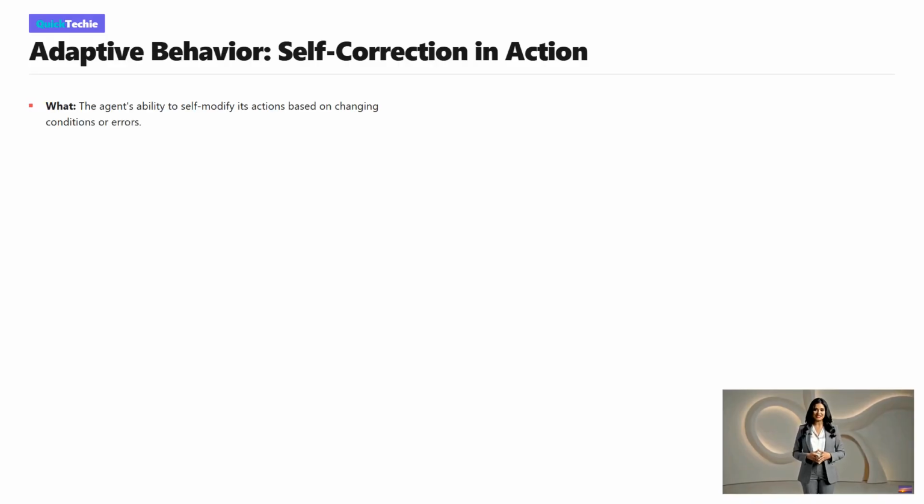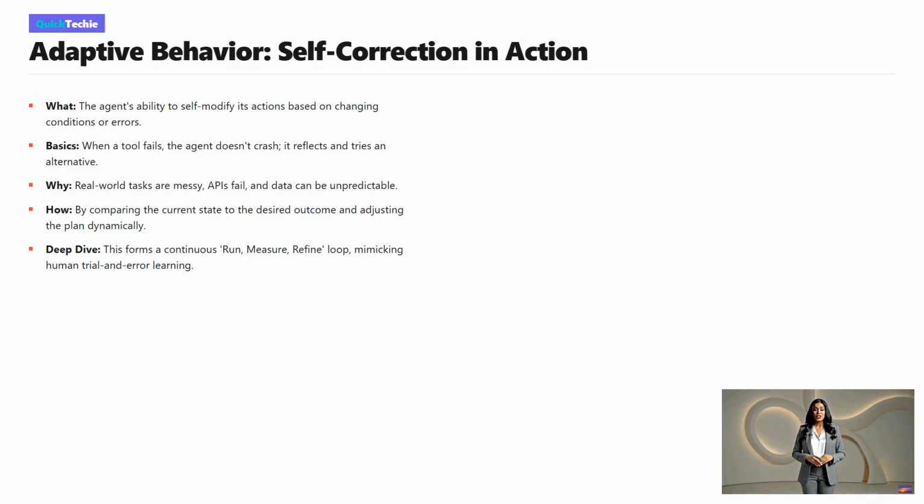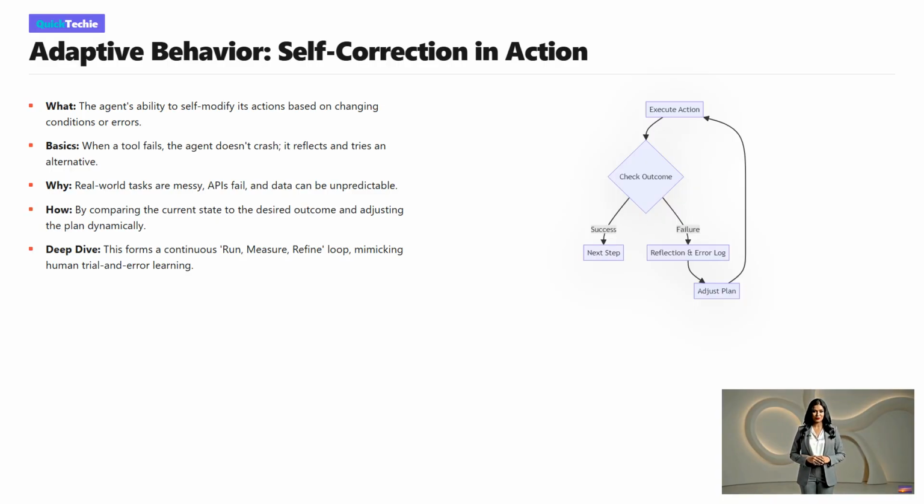A truly agentic system doesn't just follow a rigid script, it exhibits adaptive behavior. What does this mean? It is the ability to self-modify actions based on changing conditions. At a basic level, if an API call fails or a search returns no results, the agent doesn't just crash and throw an error to the user. It reflects, catches the error, and tries an alternative approach. Why is this necessary? Because the real world is messy and unpredictable.